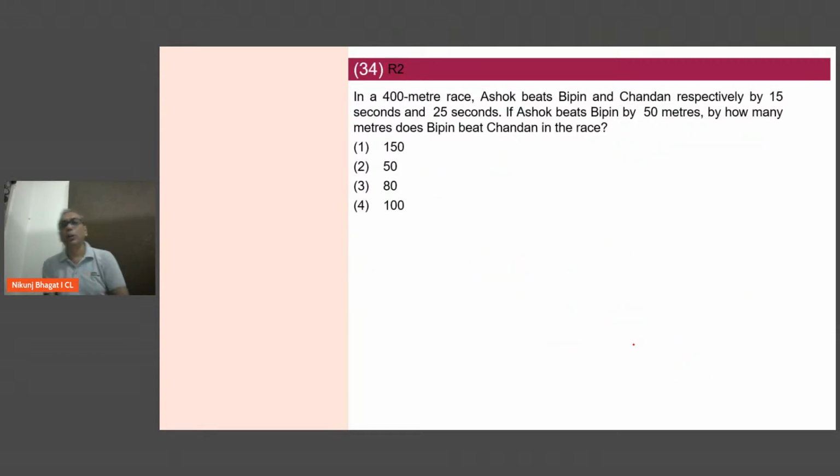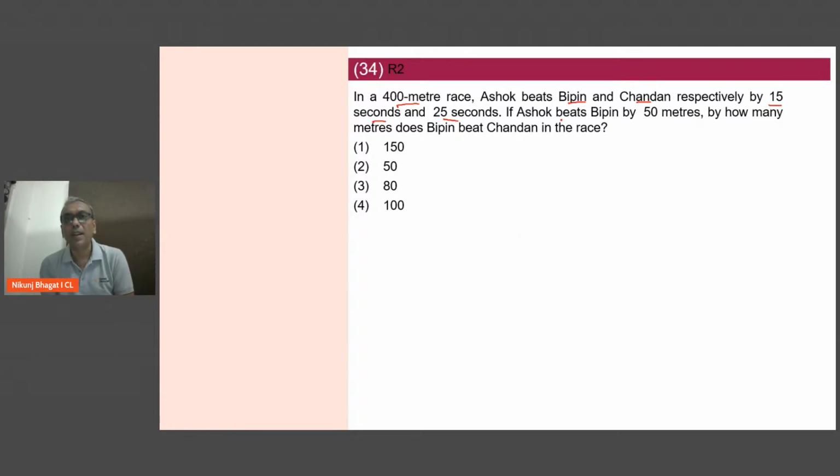34. This is a beautiful question. थोड़ा difficult है but I will really want to spend some time making you understand this. In a 400-meter race, Ashok beats Bipin and Chandan by 15 seconds and 25 seconds. इसके मतलब क्या है कि Ashok reaches, Bipin reaches 15 seconds later and Chandan reaches 25 seconds later.